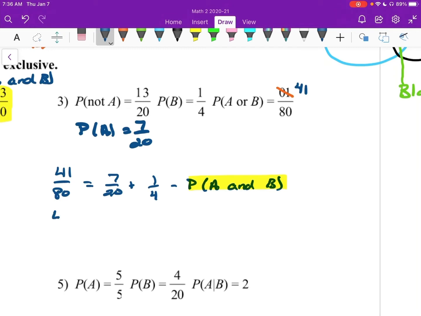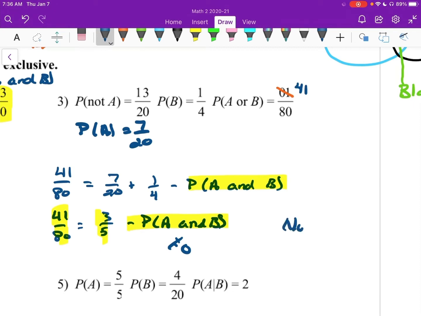So I have 41 over 80 is 3/5 minus probability of A and B. From here, I can tell you that this is not equal to 0, right? Because something is going to have to be added or subtracted there to make these two equivalent. So right now we can stop and say this is not mutually exclusive.